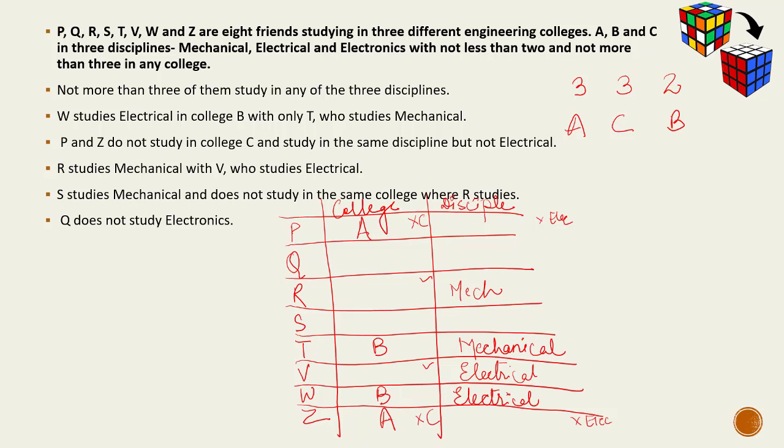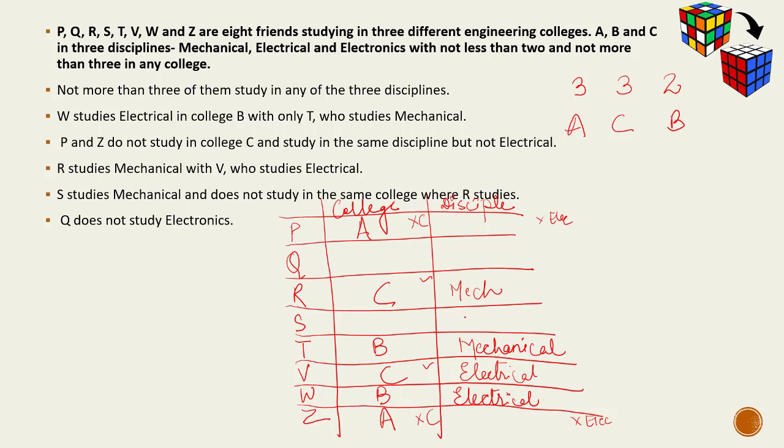R and V are in the same college. We have to figure out which college they would be in. They cannot be in college B because college B, the 2 people have already been figured out. College A already has 2 students. They can have only 1 more. So R and V cannot be allotted to college A. That means R and V would go to college C.